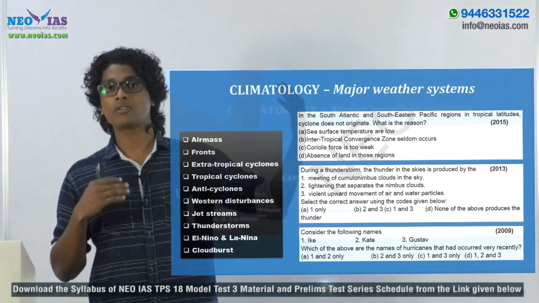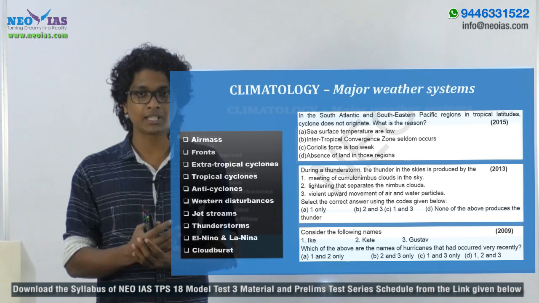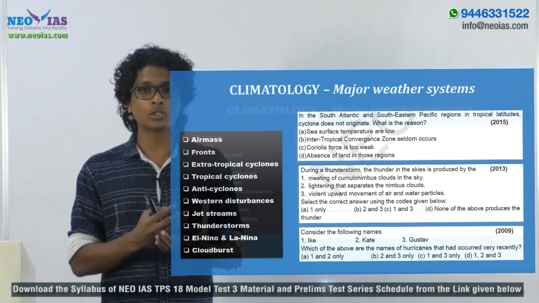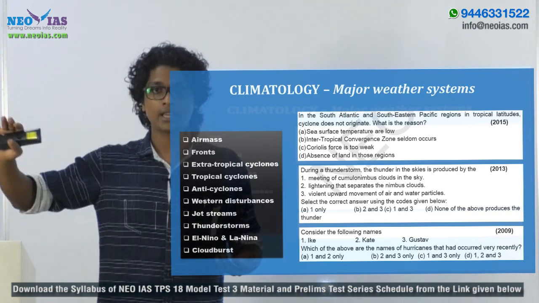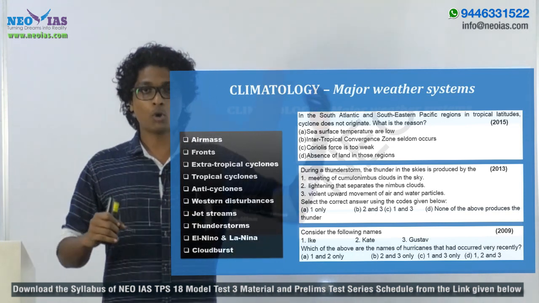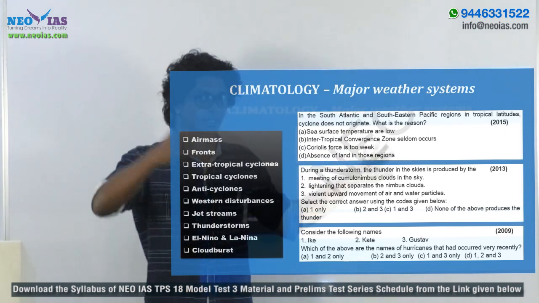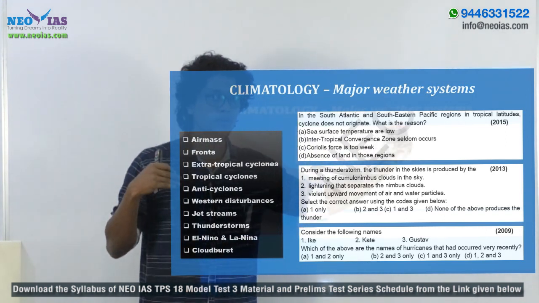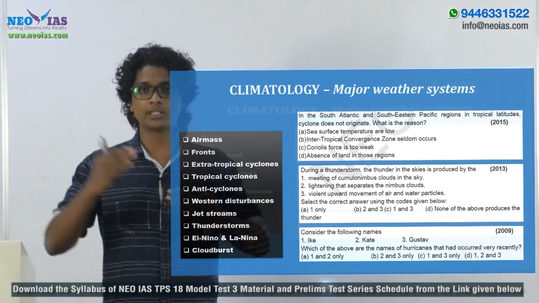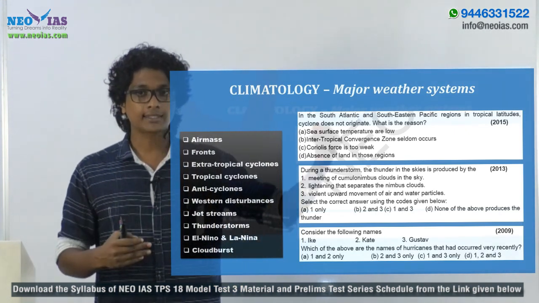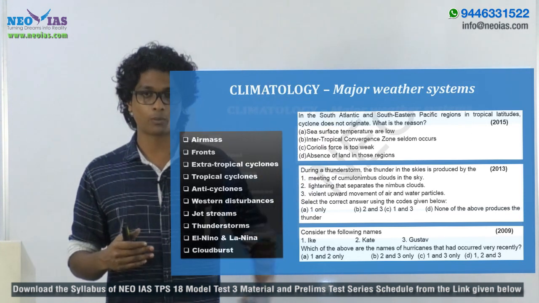And there was another mains question related to this, in the sense that more cyclones are originating over the Bay of Bengal, Gulf of Mexico and South China Sea, and why, right? So both of these questions, the prelims as well as the mains question, are about the distribution of tropical cyclones and why they are distributed in this manner, because of the factors influencing the formation of tropical cyclones.